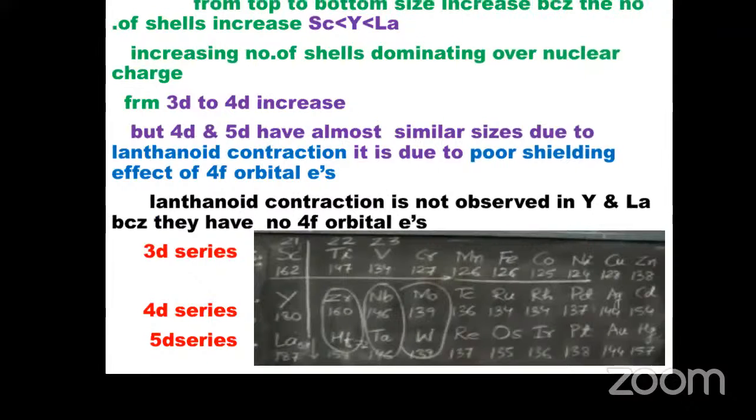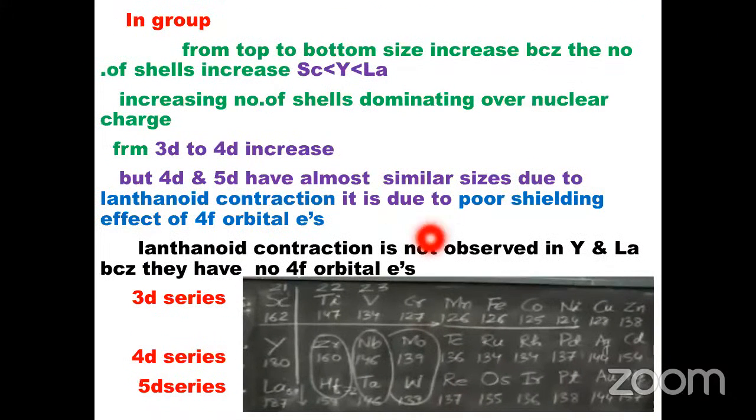The lanthanide contraction is not observed in yttrium and lanthanum. Yttrium's atomic radius is 180 and lanthanum's is 187.